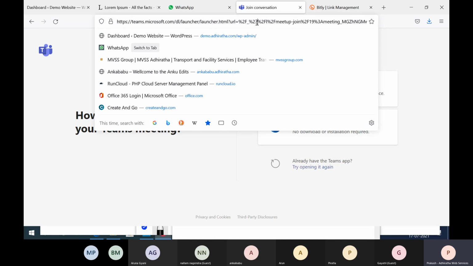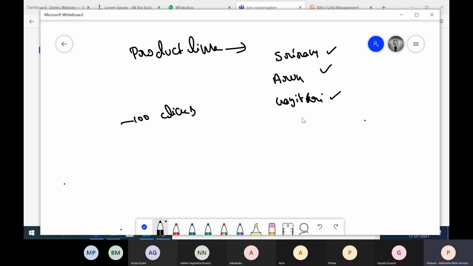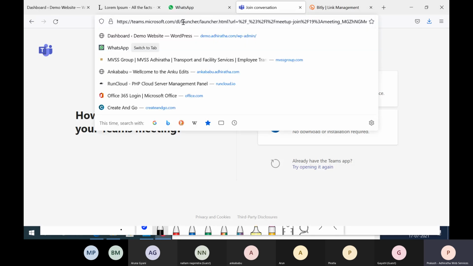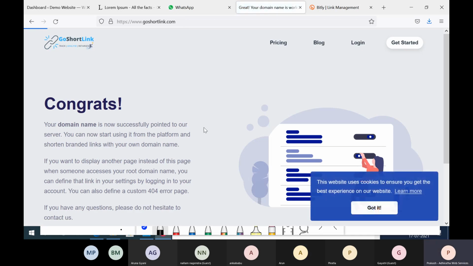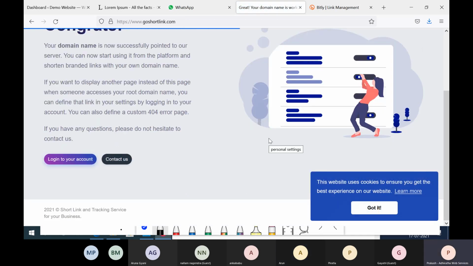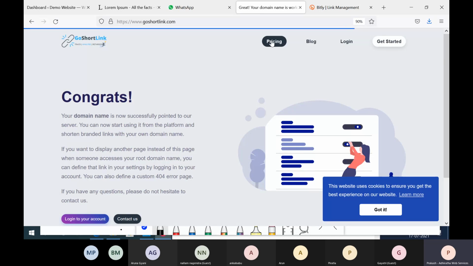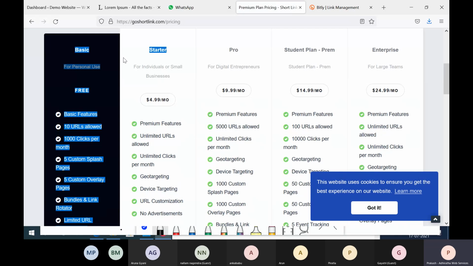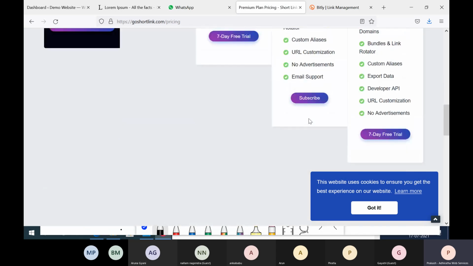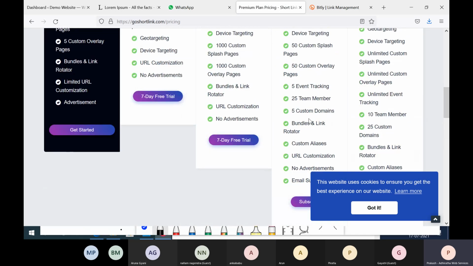Our product is called goshortlink.com. We are planning some commercial offers, but right now we have a basic plan, starter, pro, student plan, and then an enterprise plan. The student plan is designed for students, that means whoever is taking our program. This plan will be activated for all of you when you join the program.